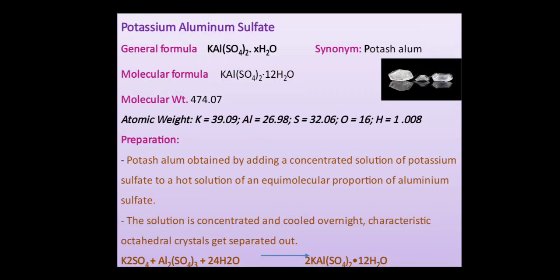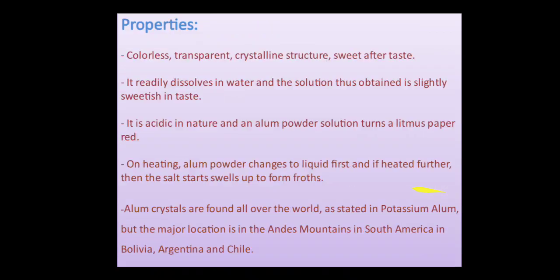Let us see the example. Potassium aluminium sulfate. The synonym is potash alum and the molecular formula is KAl(SO4)2·12H2O with the molecular weight 474.07. Its preparation: it is prepared by adding a concentrated hot solution of potassium sulfate to the hot solution of equimolar proportion of aluminium sulfate. The solution is then concentrated, that means heated for some time, and then cooled overnight, and after that we get the octahedral crystals which can be easily filtered out.